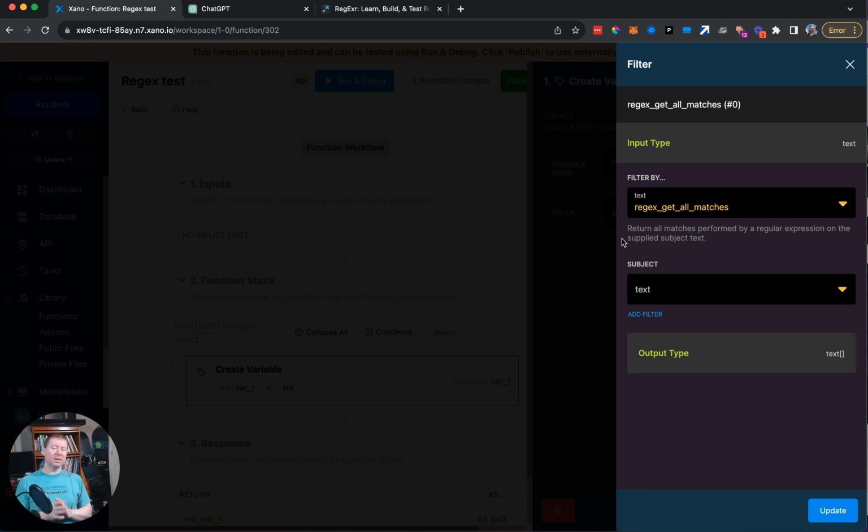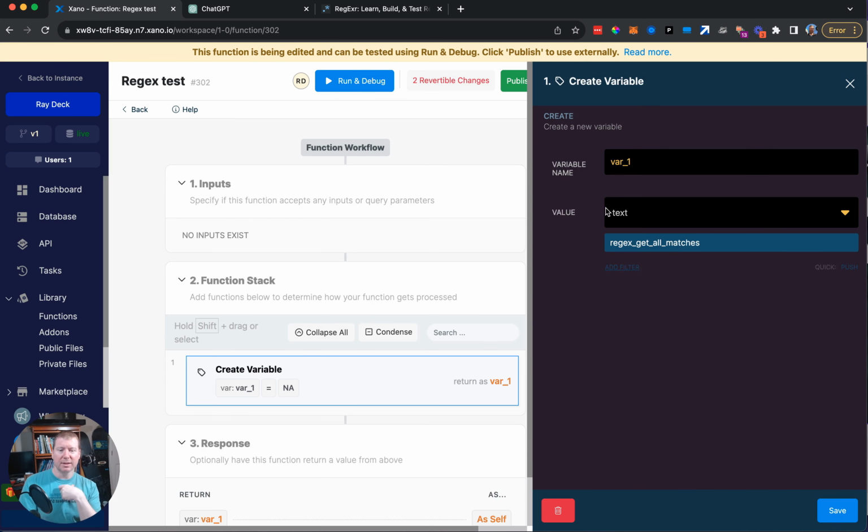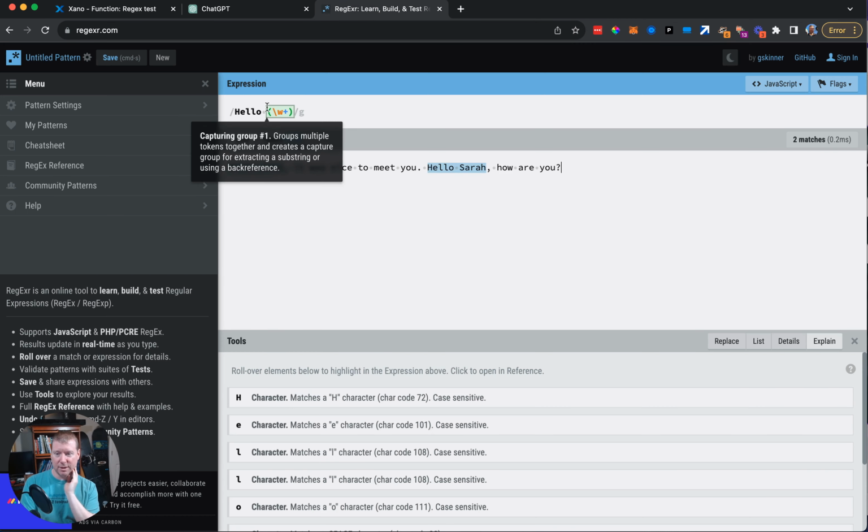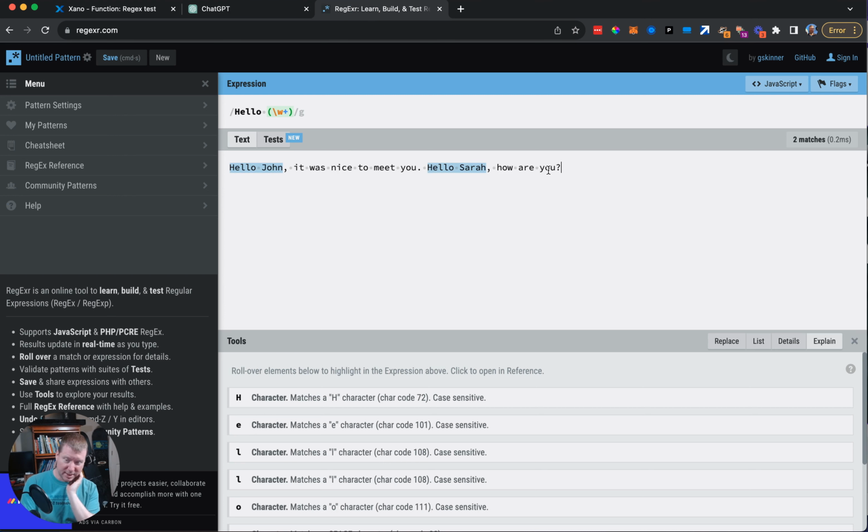Now, the first thing you need to understand is that regular expressions take the regular expression itself as the value, and then the string you're trying to search on is called the subject. So it's not that you pass the string you're searching first and then the regex to apply to it. It's the other way around. Here's the regex I'm using, and then the string that I want to apply it to. If you take a look over here, you'll see the expression is done first, followed by whatever the string is you're trying to run it on.